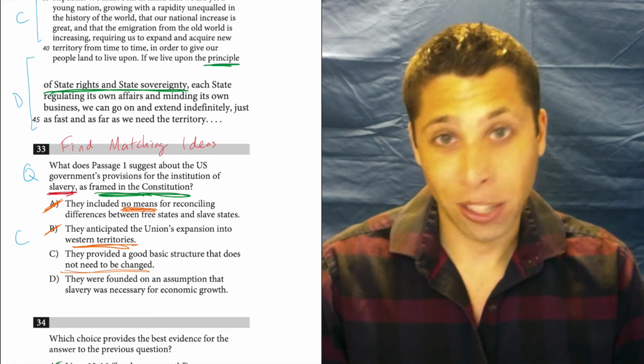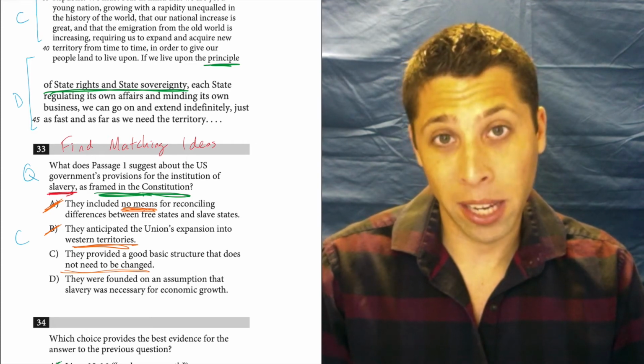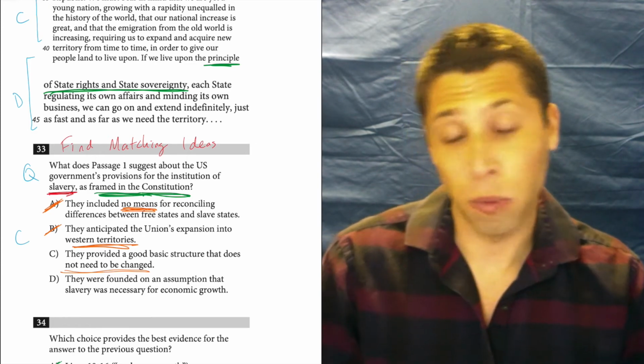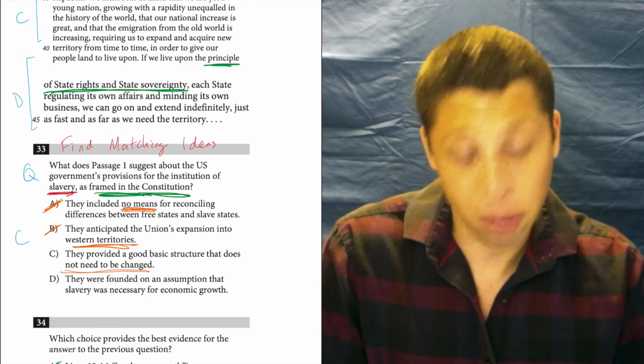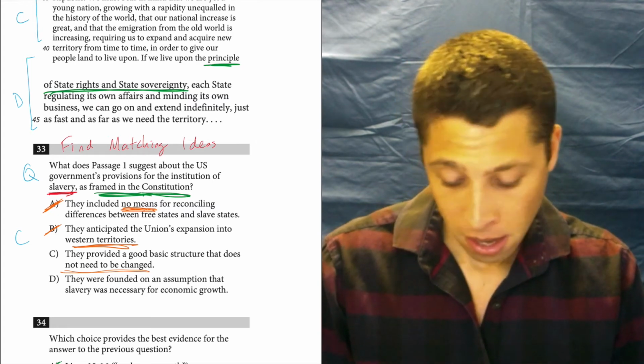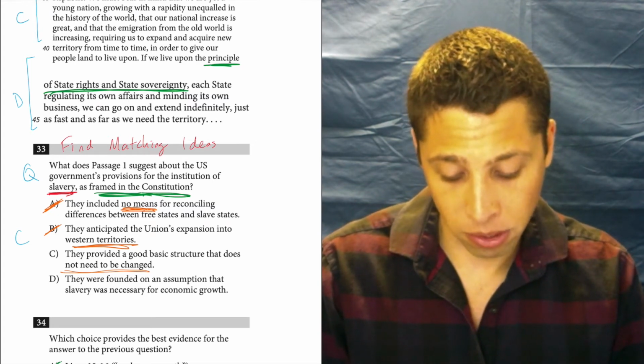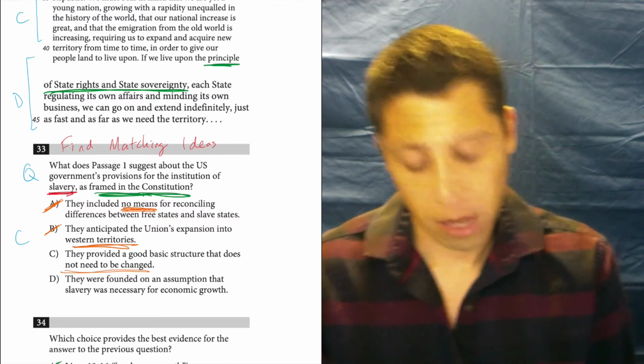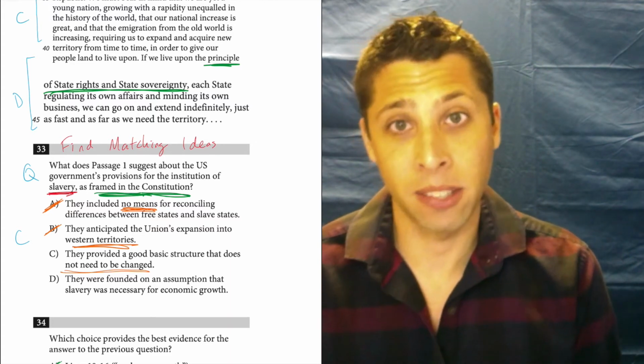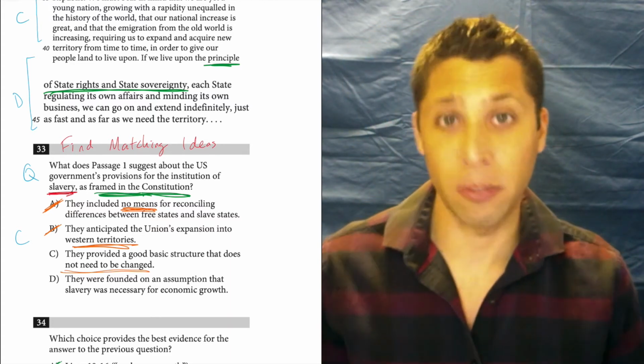Again, this is a stretch. I really don't know. It doesn't feel right, but it also doesn't feel obviously wrong. So for now, I'm just going to say, let's see what D is and see if it's any better. They were founded on an assumption that slavery was necessary for economic growth. Compare these two, right? C and D is an obvious difference between these two choices.